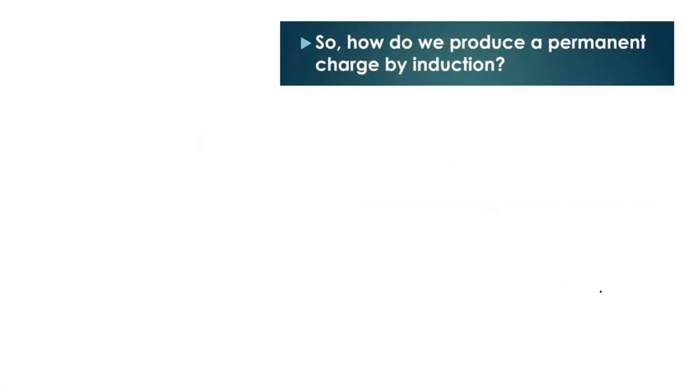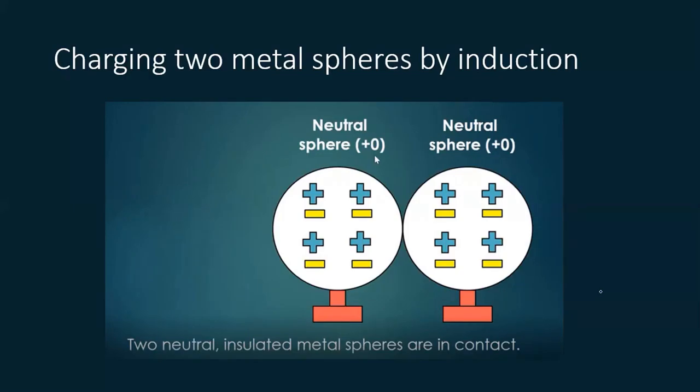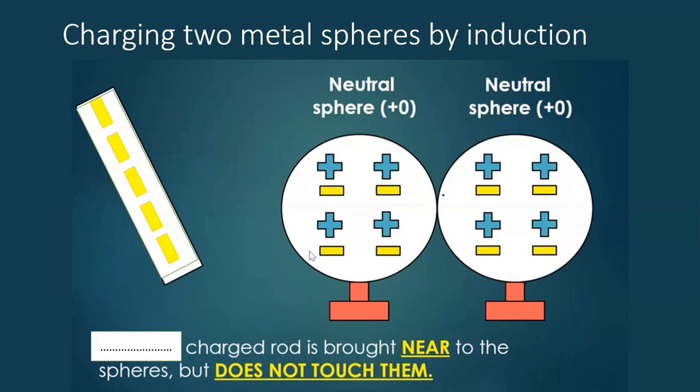So how do we produce a permanent charge by induction? We can use two metal spheres. For example, two neutral metal spheres are in contact. And then we can charge the two metal spheres by induction using this rod. Is the rod positively charged or negatively charged?